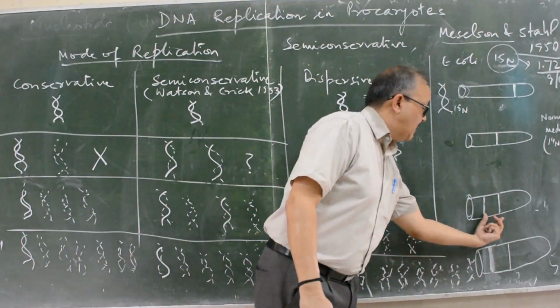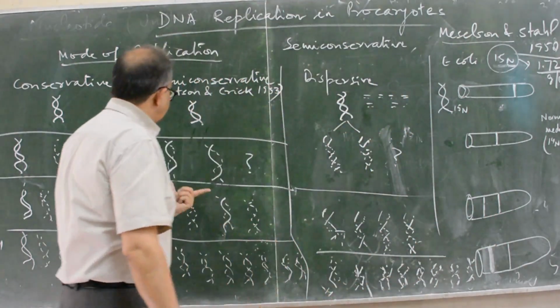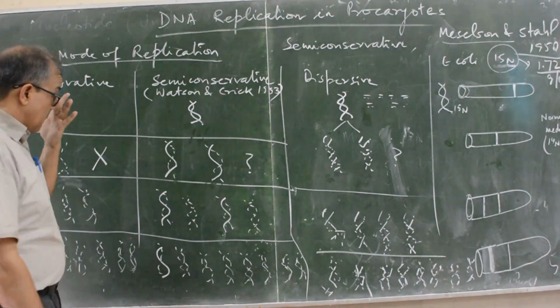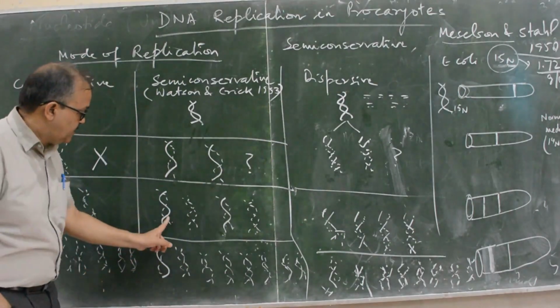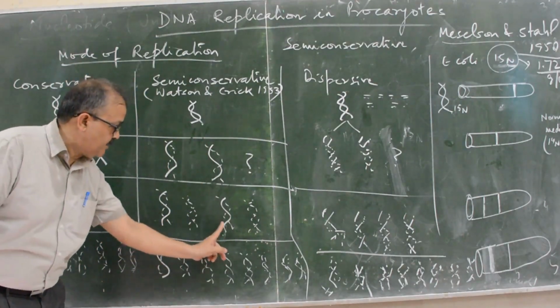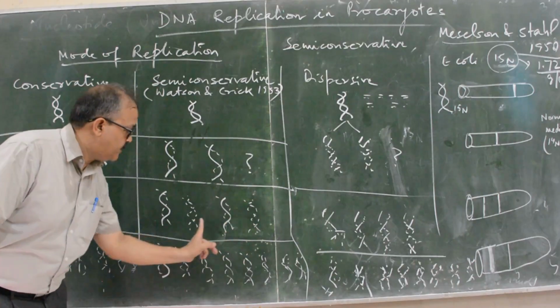There will not be two bands. But in the semi-conservative mode of replication, one band is the average of N15 and 14N, and the other band is purely N14.